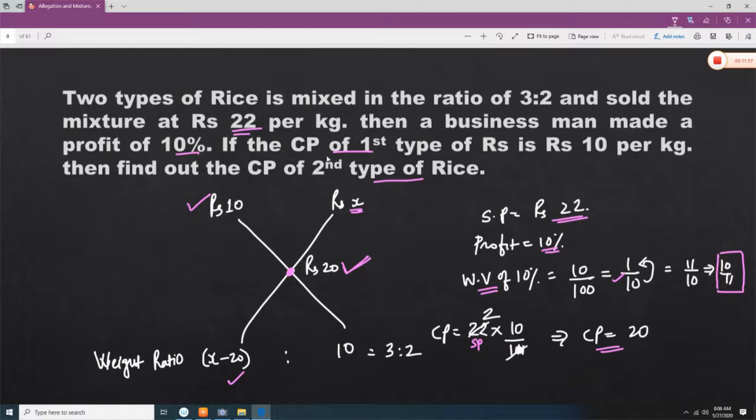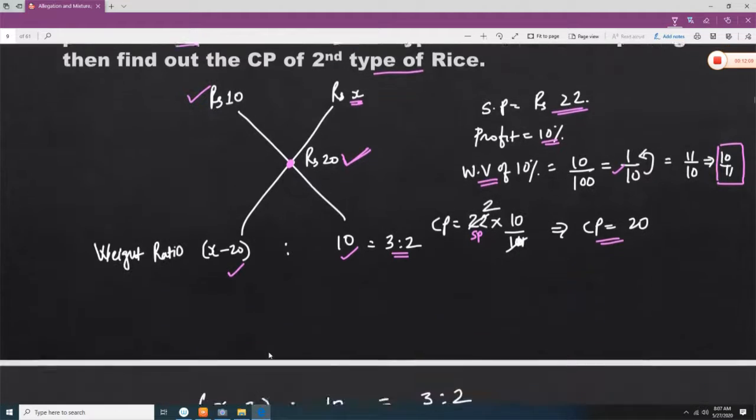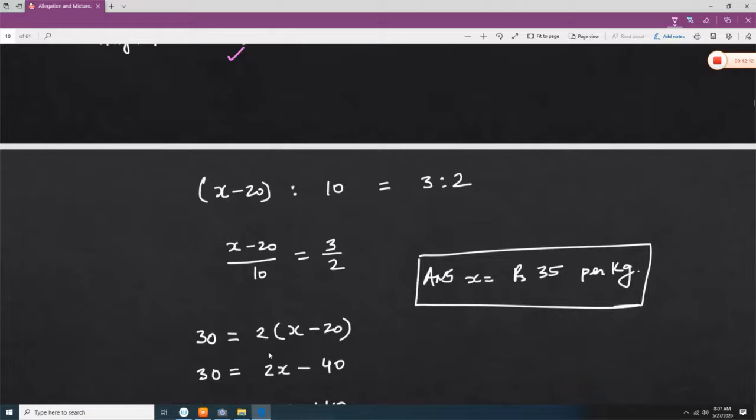Now x minus 20, and here it is 10 minus 20, it is 10, and that ratio is already given, 3:2. Now x minus 20 is to 10 is equal to 3:2. So x minus 20 divided by 10, just as 5 by 3 can also be expressed as 5/3, is equal to 3 by 2.